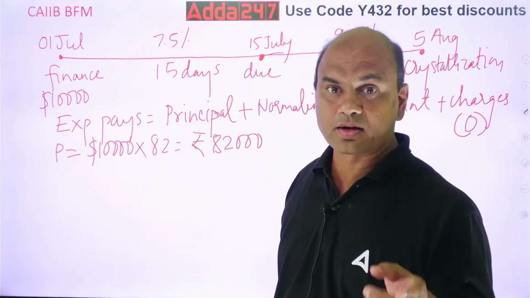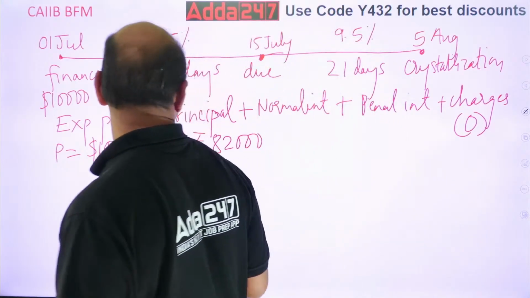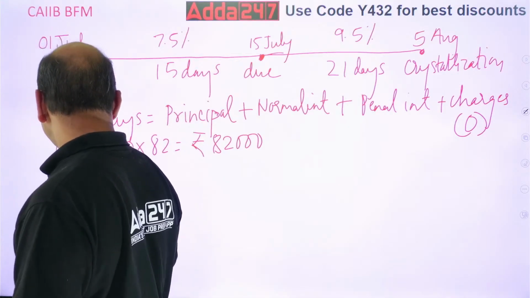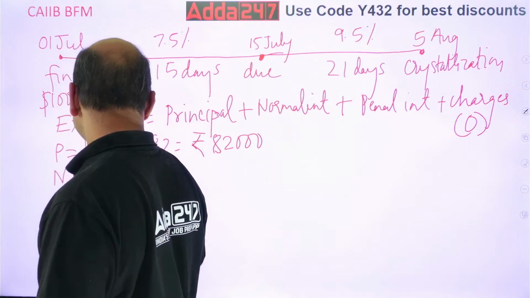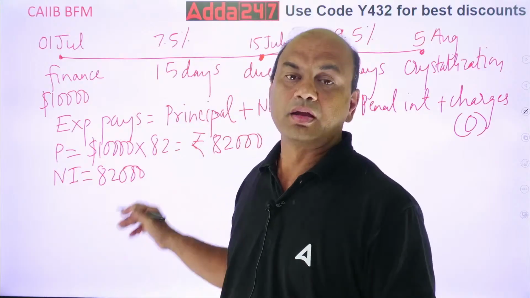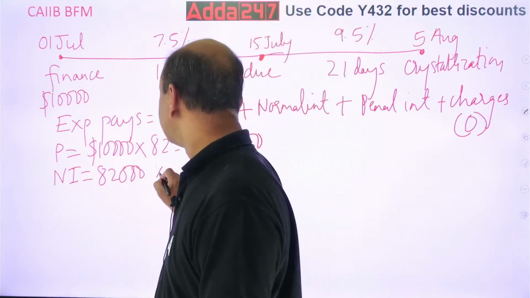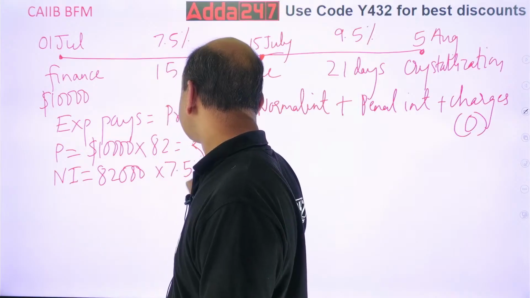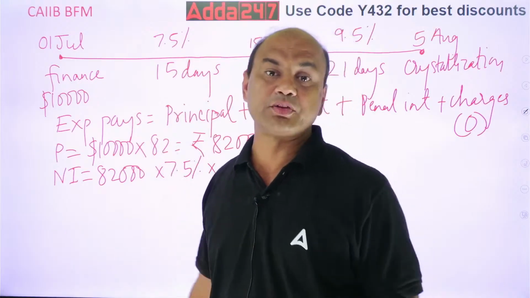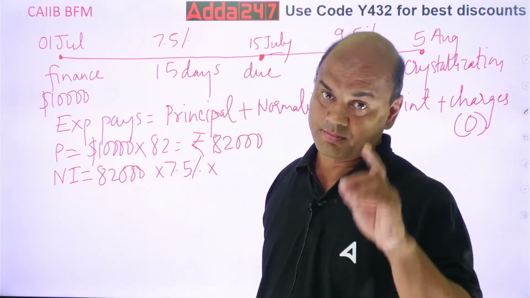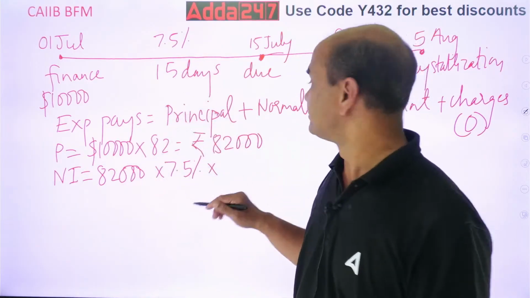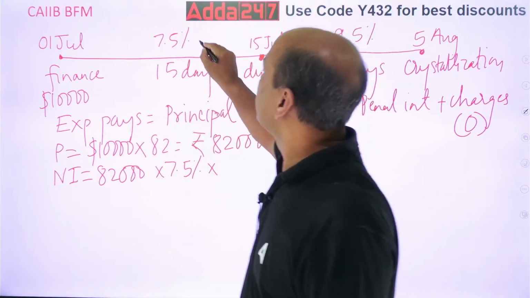Now regular interest. Interest equals normal interest, NI, I'll write it. Normal interest. 82,000, see this principal he has to pay, because after all I have financed him 82,000 INR. 82,000 into 7.5% into now days. This 7.5% is for 1 year. Pay attention. This 7.5% is per annum, PA.